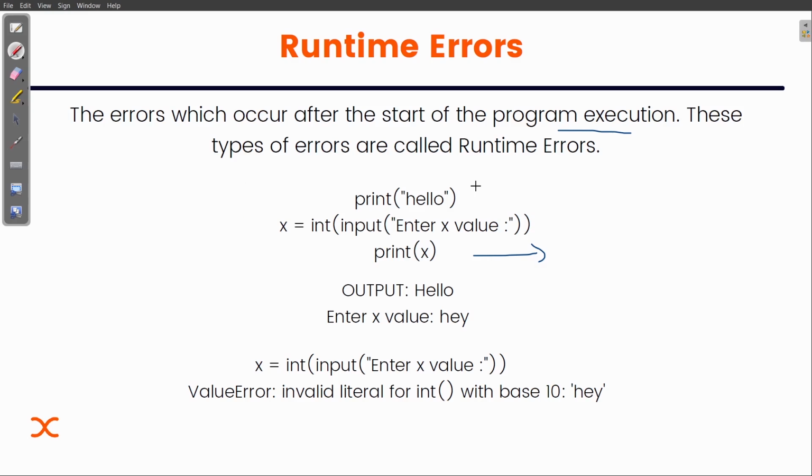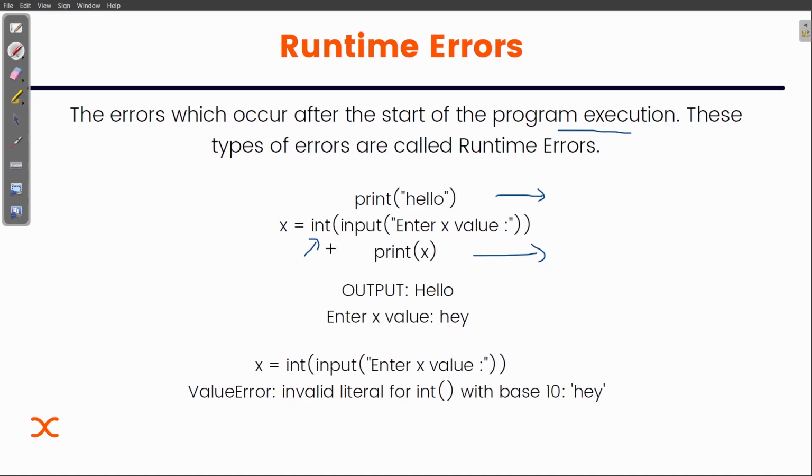Now here, the first line is print hello. This will be printed. Then x, integer type of value. What does this mean? It means that whenever the user needs to enter only an integer type of value, this is known as casting. So we are defining our input. We are telling that the user should only enter an integer type of value. And I'm printing this x.